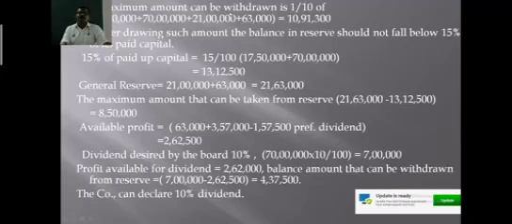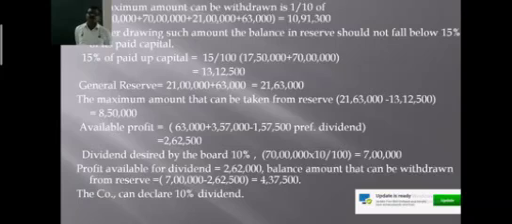The maximum amount that can be drawn is 10% of the paid up capital and free reserve, isn't it? So what is the maximum amount of 10% of paid up capital and free reserve?